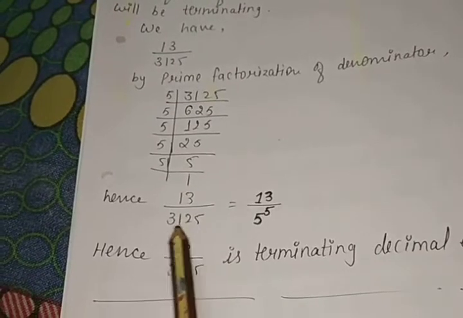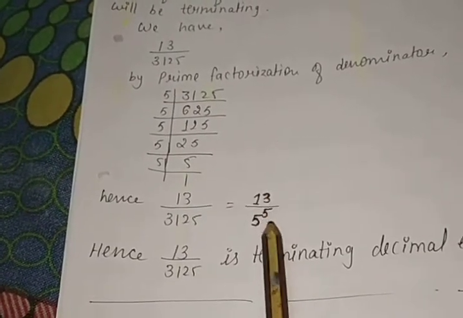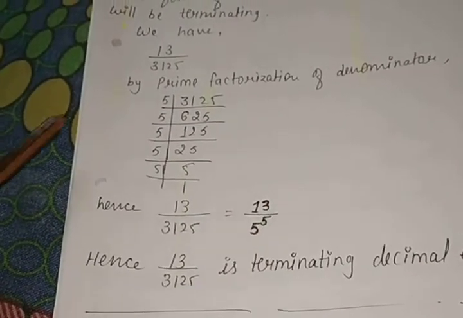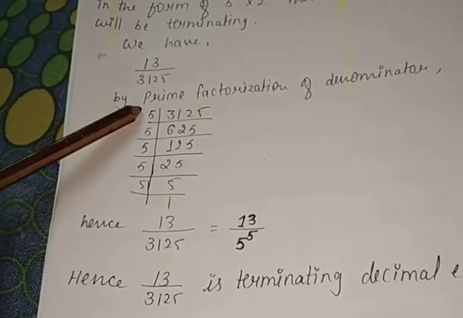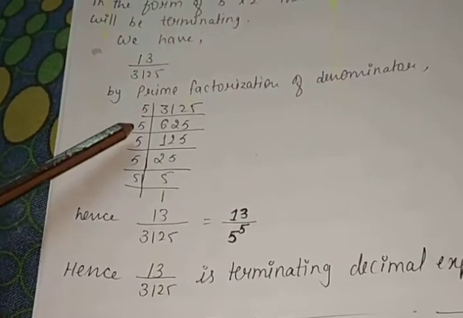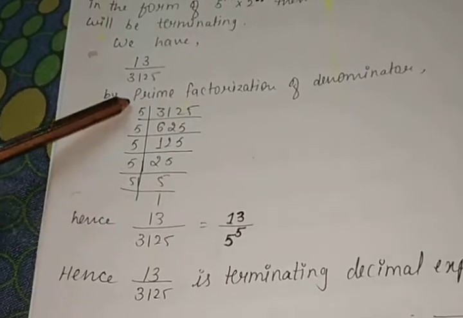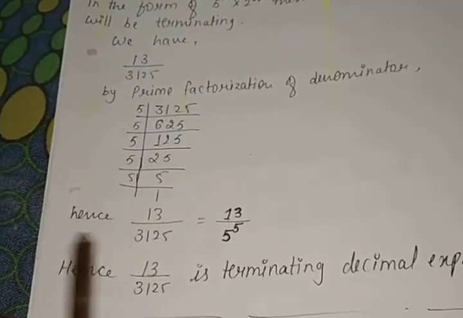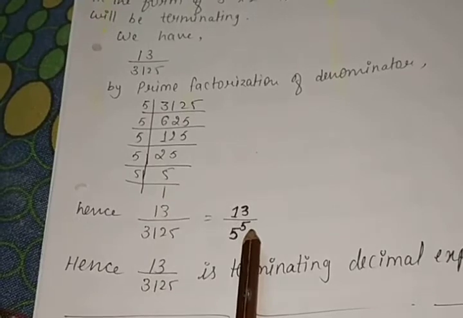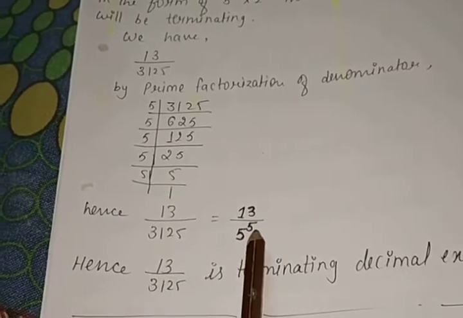13 upon 3125 is equal to 13 upon 5 to the power 5. In the prime factorization, we have 5 times 5, 1, 2, 3, 4, 5. So we can write this representation in the form 5 to the power 5.